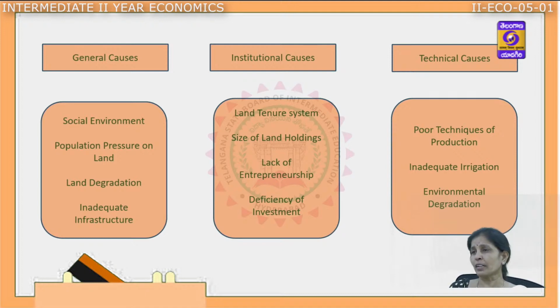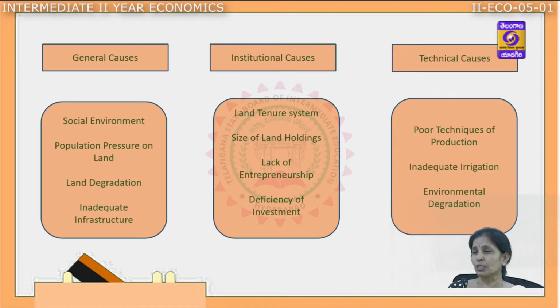The machinery that they are utilizing is mostly old and outdated. It has to be upgraded because technology always goes with the tagline of maximizing production by minimizing cost. So the techniques and the technology have to be upgraded for us to improve agricultural production.